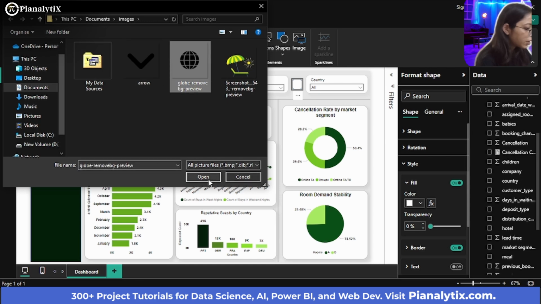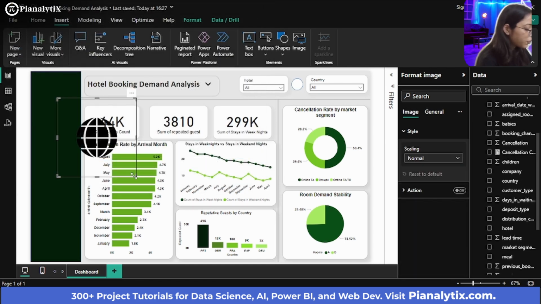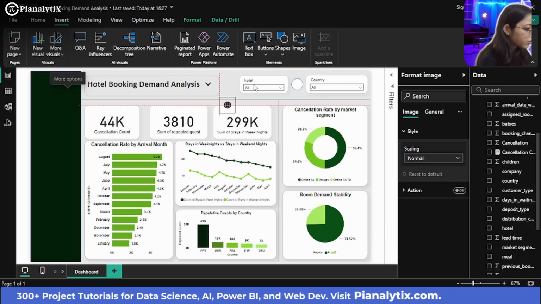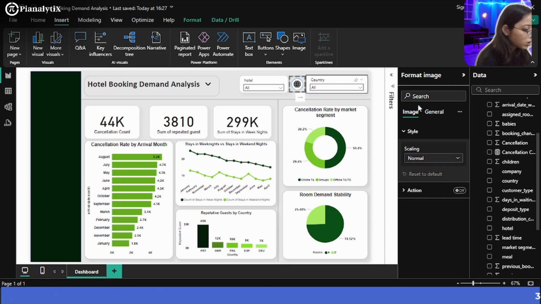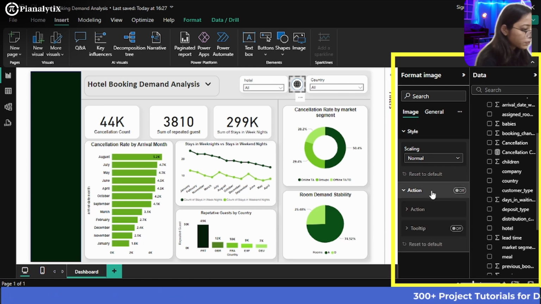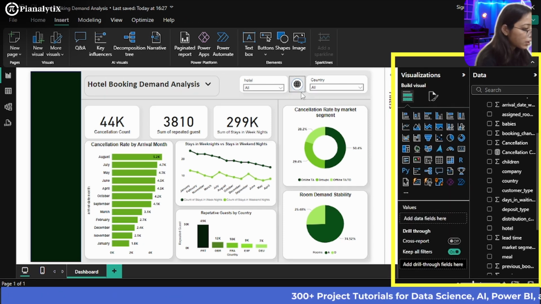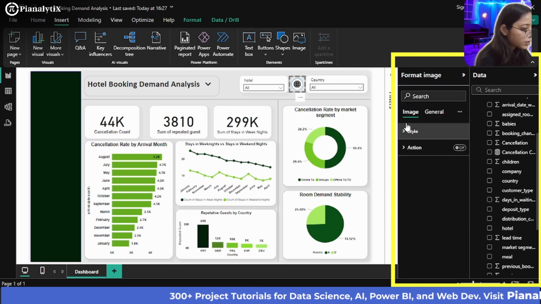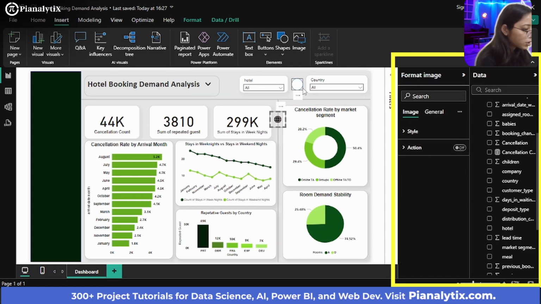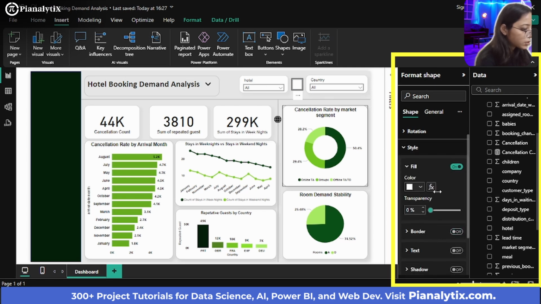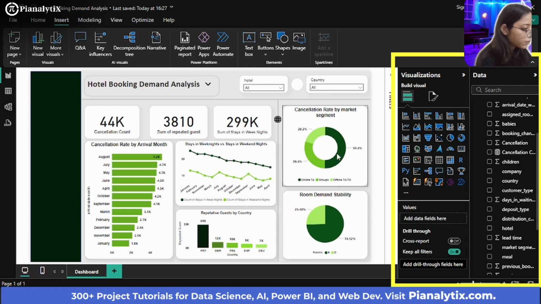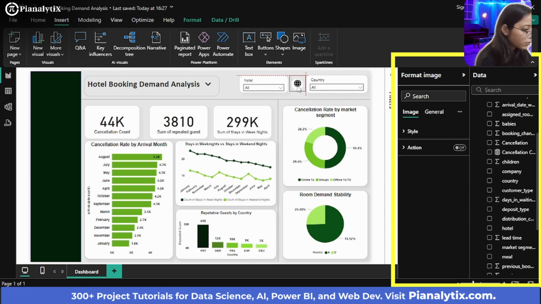I want this globe image and I have imported it and I'll just resize it and drag it all the way over here to show you. Now what you could do is, everything seems fine here, but the borders here are actually switched on, so you can just switch off the borders for this. And you can just again drag this image all the way over here. And if you want to increase the size, you can increase the size also.